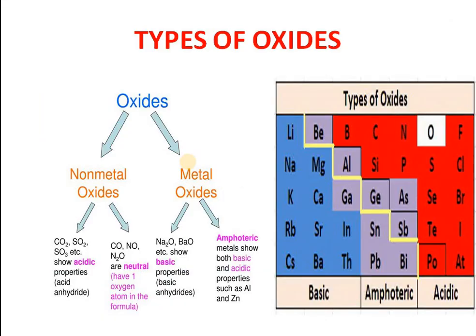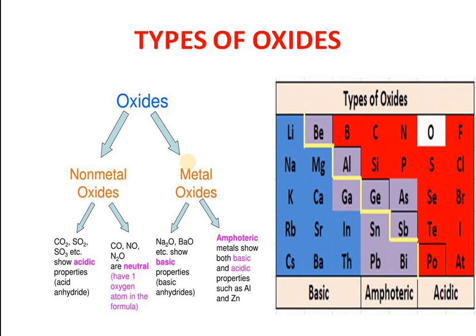So the oxides can be divided into two categories: metal oxides and non-metal oxides. Non-metal oxides will give you acidic character because they are acid anhydrides also. For example, carbon dioxide plus water gives rise to carbonic acid. Similarly, sulfur dioxide plus water gives rise to sulfurous acid. SO3 will give sulfuric acid, SO2 will give sulfurous acid. Similarly, carbon monoxide, nitric oxide and dinitrogen oxide, laughing gas, these are neutral.